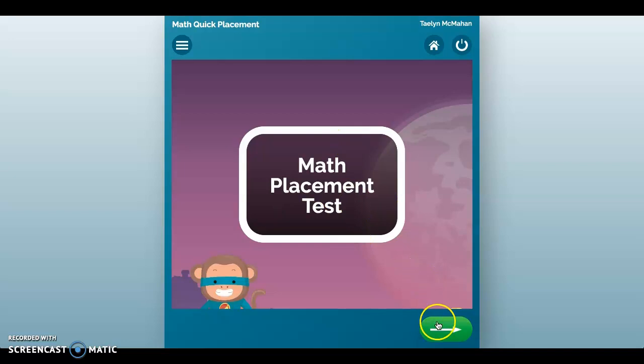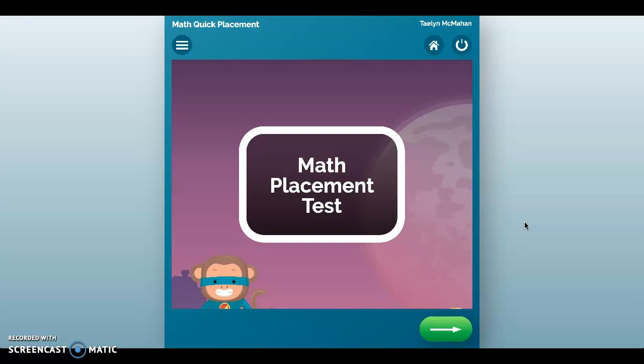So they're going to go through the math placement test, and once the math placement test is done, then they're going to be receiving their math lessons and assignments on MobyMax based on the skills that they need to work on. So that is how you use MobyMax. It should be very easy to do. I'm not sure how long the math placement test takes. I would guess probably about 30 minutes.